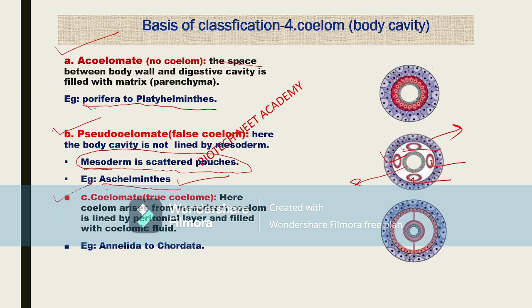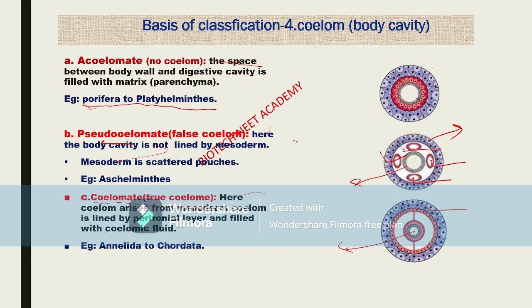Right, now come to the next, the coelomates. Coelomate type of animals are there. True coelom means they have a real body cavity. Real body cavity means what? The body cavity is present between the body wall and the digestive system. This is the body wall and this is the digestive system.